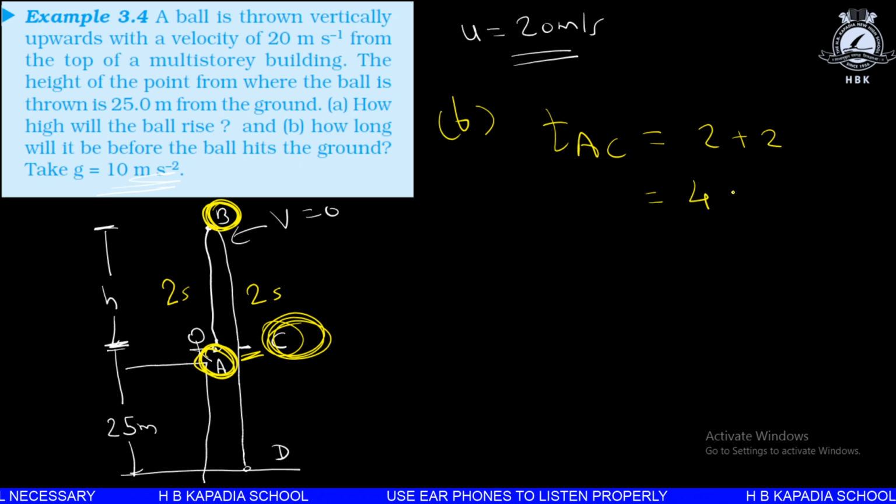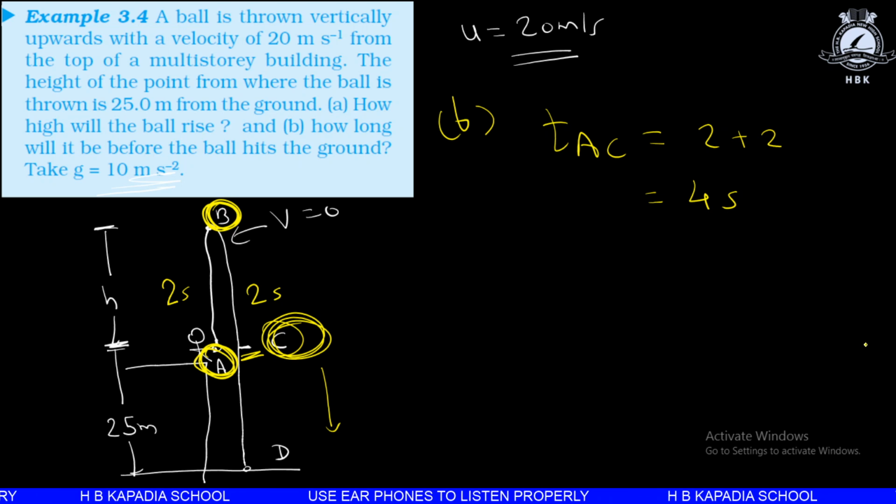Now let us find out the time taken for the ball to go from point C to point D. The initial velocity with which it is thrown in upward direction is 20 meter per second. So just remember, when the ball is thrown in upward direction with some speed, then it will come back to our hand with the same speed. The speed will remain constant. The direction of velocity will be opposite. The magnitude of velocity will remain same, or we can say the speed will remain same. So if you are throwing a ball upward with the speed of 20 meter per second, then the ball will come back to your hand with the same speed.